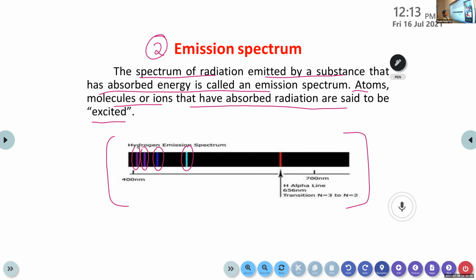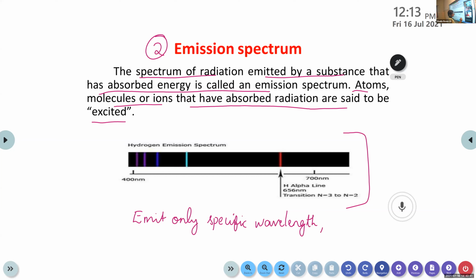They emit only particular wavelengths, shown in colored lines, with dark spaces in between them.